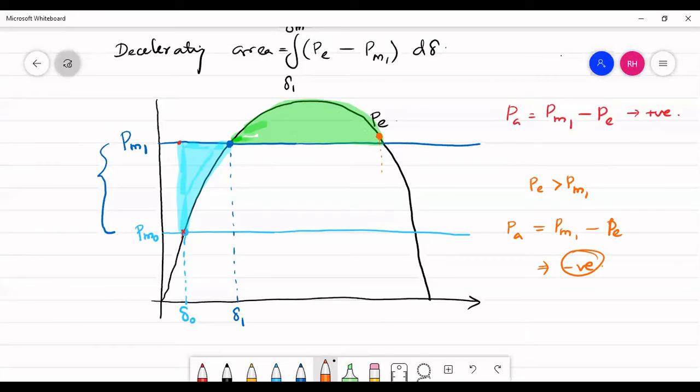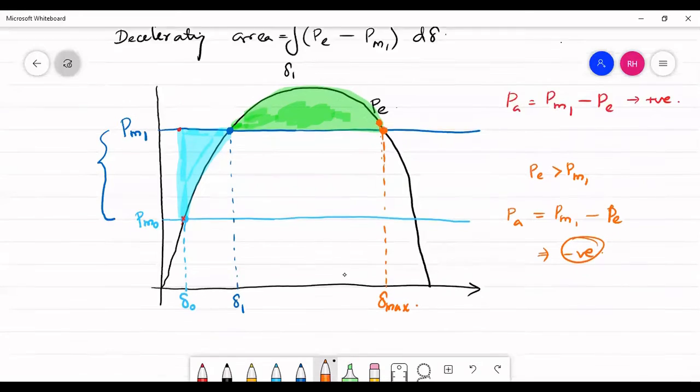Deceleration is the factor which is going to bring your system back to stability. So you want deceleration to happen, and hence we don't want our angle to increase beyond this point, and hence let me name this angle delta max.